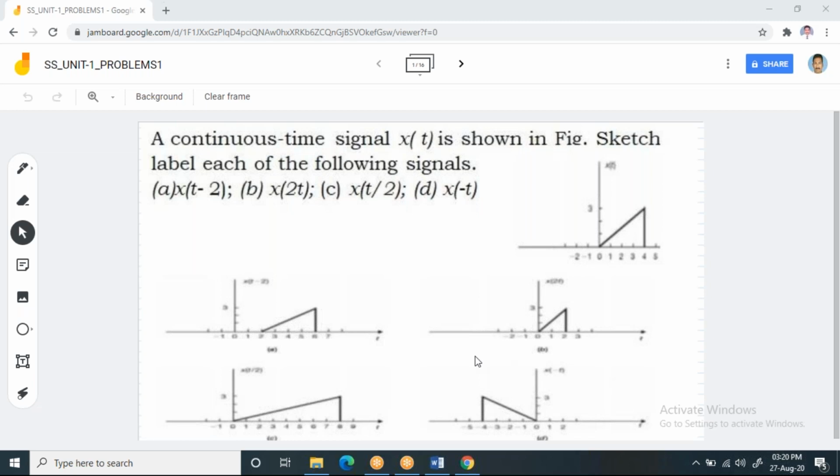Right. Now observe this. In today's class and tomorrow's class also, I am going to concentrate only on problems. In the last class, we discussed continuous time signals and observed the properties like time shifting, time scaling, and time reversal. Now the first example.